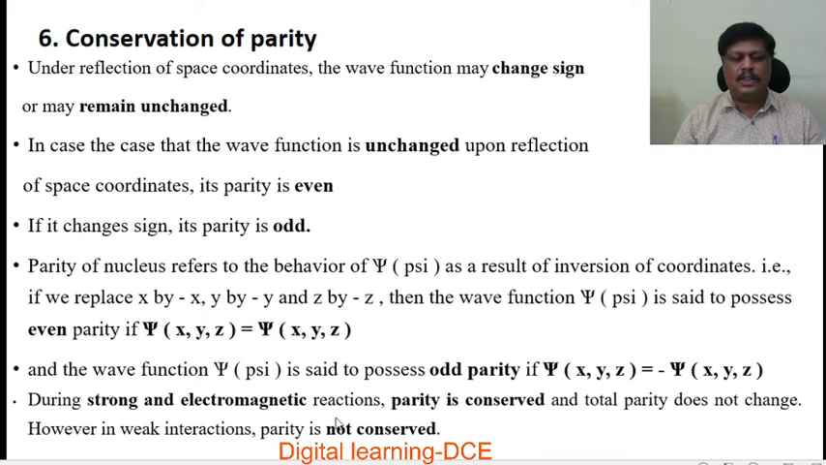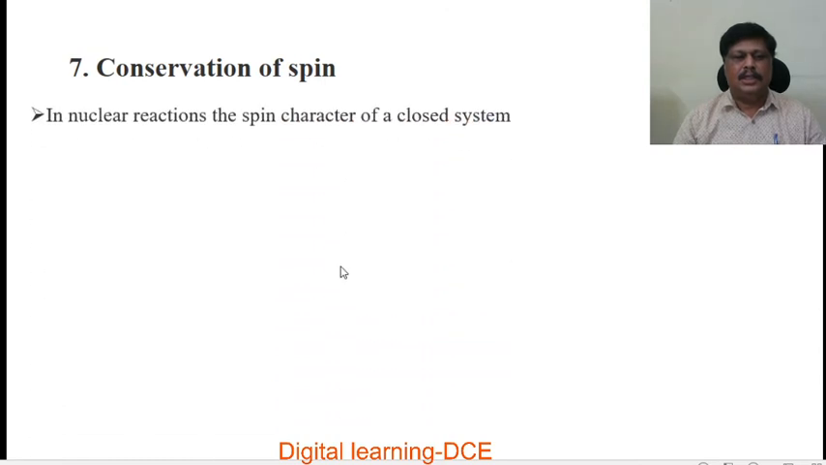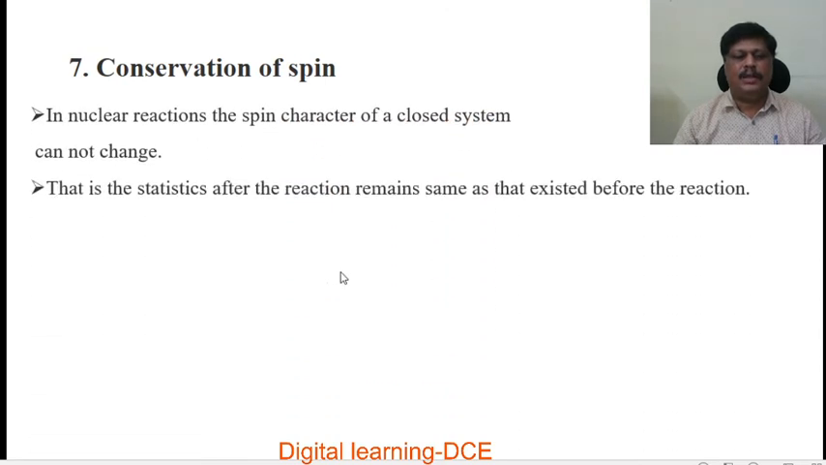During strong and electromagnetic interactions, parity is conserved and total parity does not change. However, in weak interactions, parity is not conserved. This is the limitation of the conservation of parity. Next one, conservation of spin. In nuclear reactions, the spin character of a closed system cannot change.